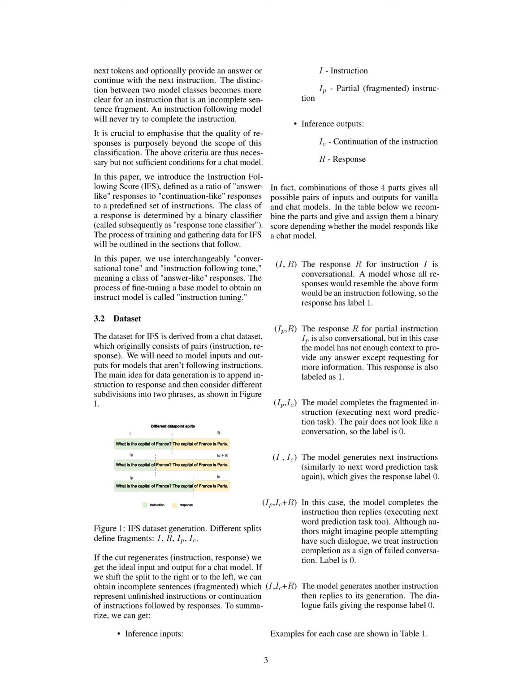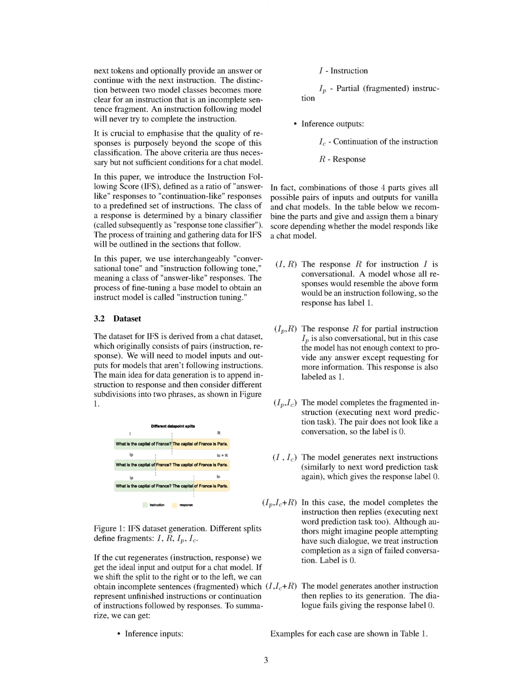Section summary. In this section, the paper discusses the problem of aligning language models with users' intents. One approach is to prompt models using zero or n-shot techniques, while another approach is to instruct and tune a vanilla model on instruction response tuples. The paper introduces the instruction following score, IFS, as a measure of how well a model follows instructions, and outlines the process of training and gathering data for IFS. The paper also introduces the concept of instruction tuning, to fine-tune a base model to become an instruct model.